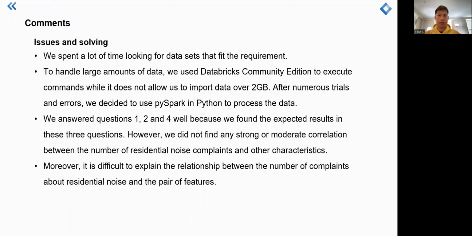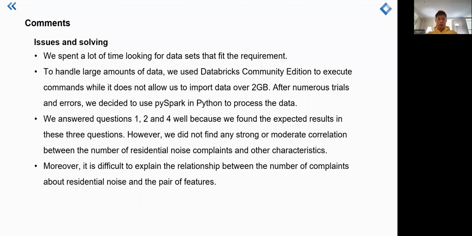After we answered question 1 and question 2, we found something interesting: because we don't have a car, but we do have to rent a house to live, we decided to put our focus on residential noise prediction. The first step we did is to find the correlation between building characteristics and the noise complaints. However, most of the features are not linearly correlated with the noise complaints, but we did find some relevant features.